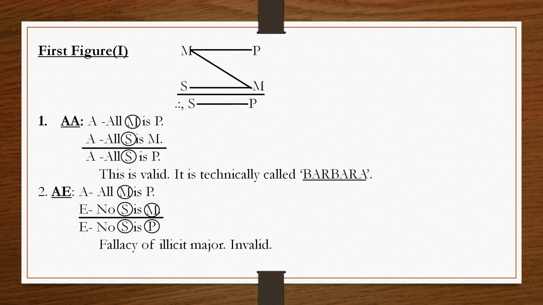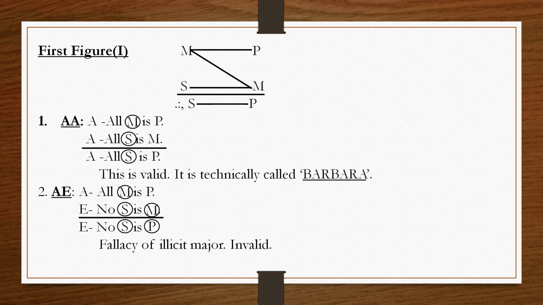And in the premises, how many terms are to be distributed? In the premises, we have to see that three terms are distributed: the major term, the minor term and also the middle term. The A proposition distributes the middle term and the E proposition, the minor premise, distributes the minor term and the middle term, but here the major term is not distributed.